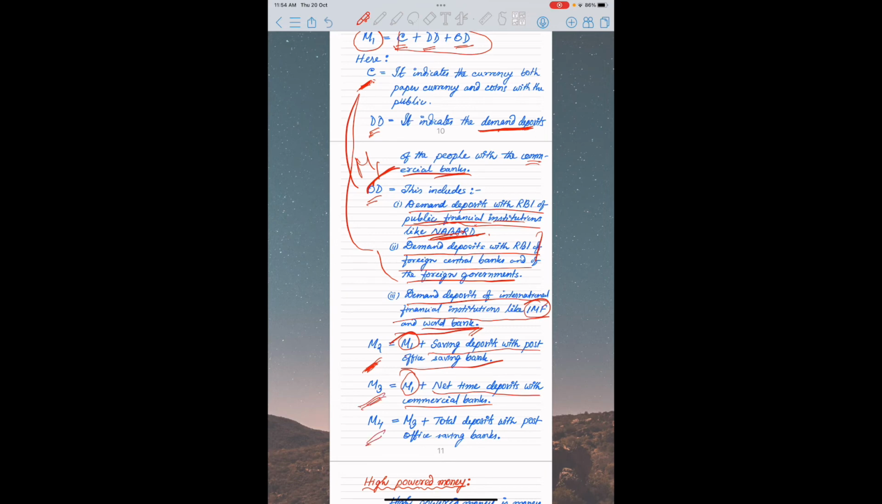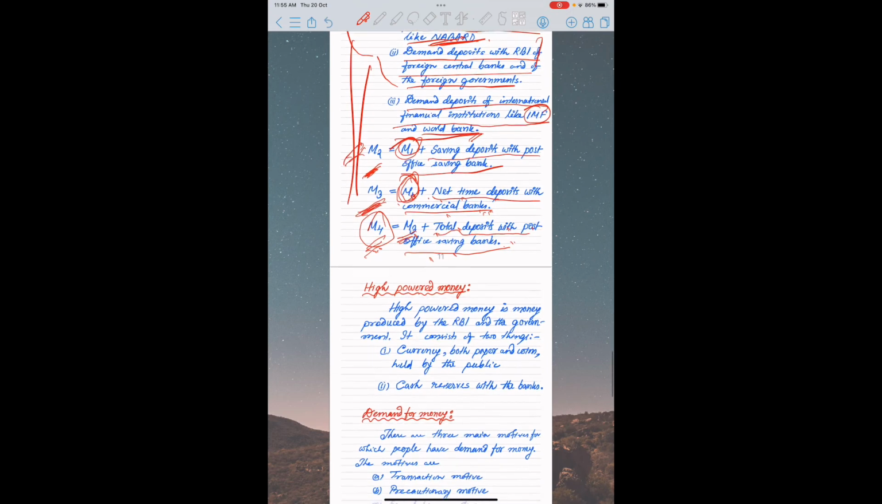Now what is M4? M4 means M3 plus total deposit with the post office savings banks. In M2 we have M1. In M3, here M2 is not included. Here M1 is included plus net time deposit with the commercial bank. And in case of M4, M3 plus total deposit with the post office savings banks. You have seen that all these things are easy to remember.